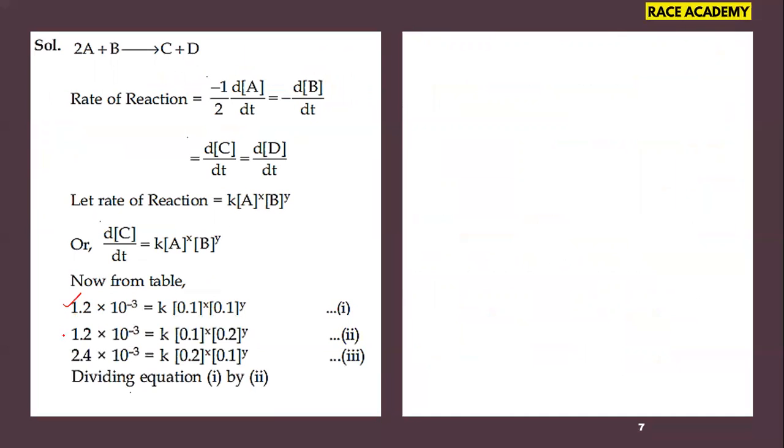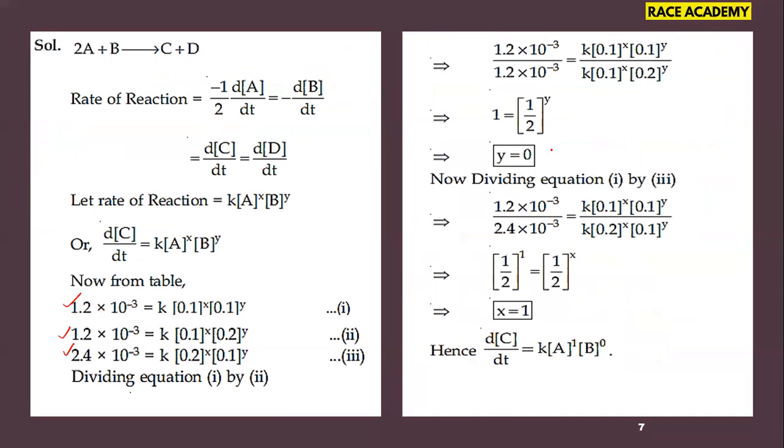So for the three experiments we have taken the equations. That means rate is equal to K into concentration of A power X into concentration of B power Y. X and Y are considered as the orders with respect to A and B. After dividing the first equation with the second equation, we got Y value is 0. That means with respect to B the order is 0. And dividing the first equation with the third equation, we got X value is 1. That means the order with respect to A is 1. So the rate law becomes dC by dt is equal to K into A power 1 into B power 0.